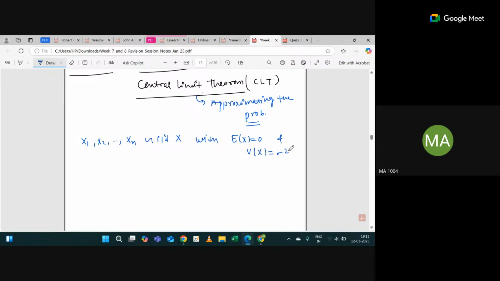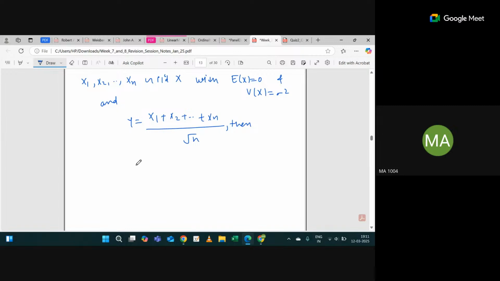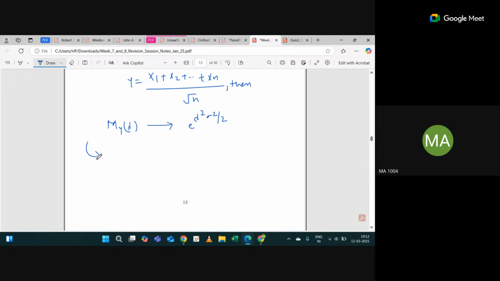Suppose y is defined as x1 plus x2 plus so on plus xn divided by square root of n. Then the MGF of this y will be e raised power lambda square sigma square divided by 2. That means I can say this MGF is of a normal.